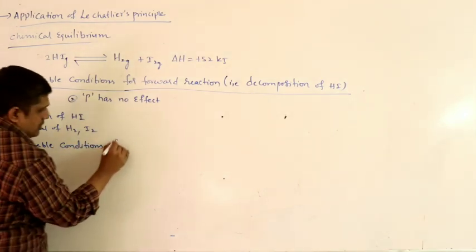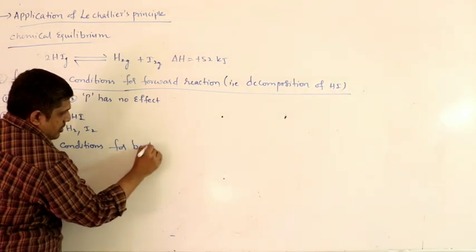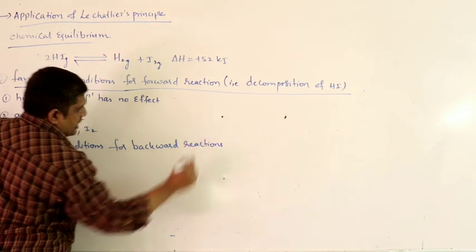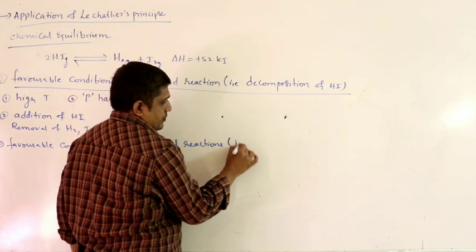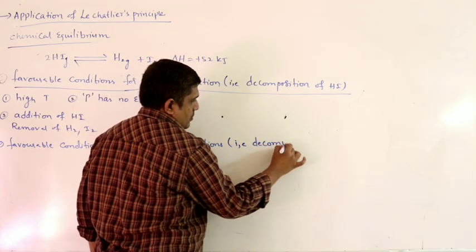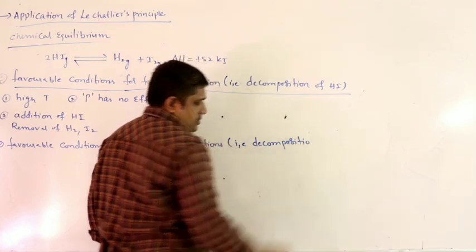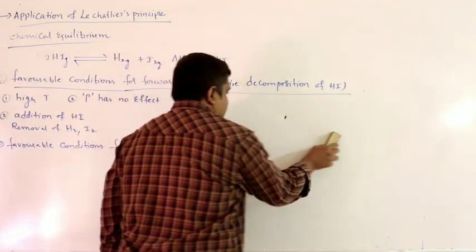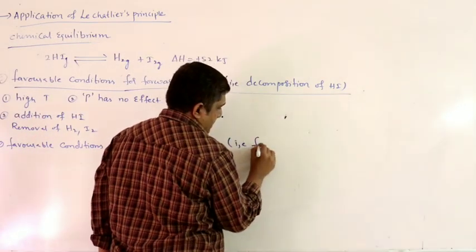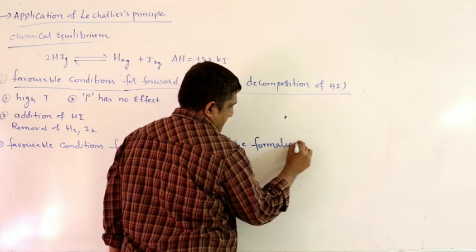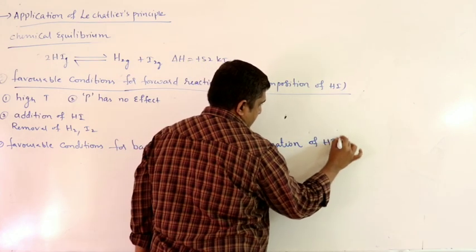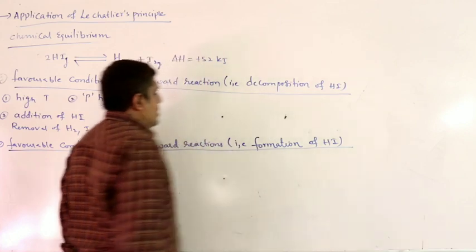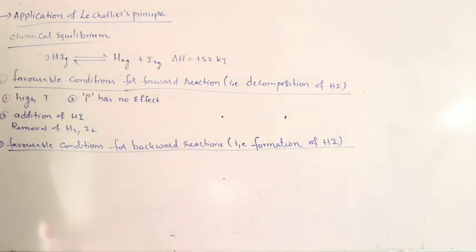So coming to the next one, that is favorable conditions for backward reaction, that is formation of HI.